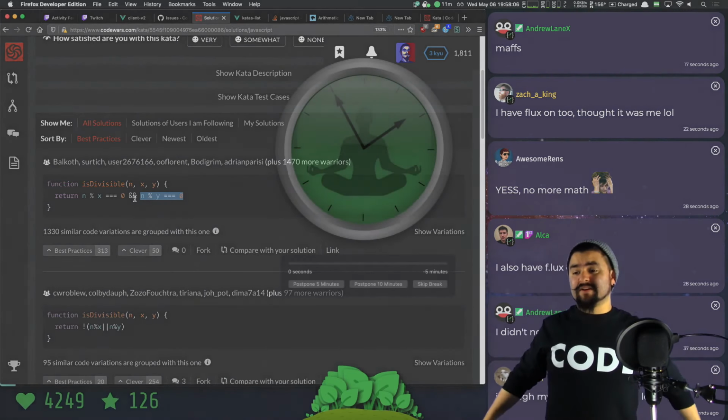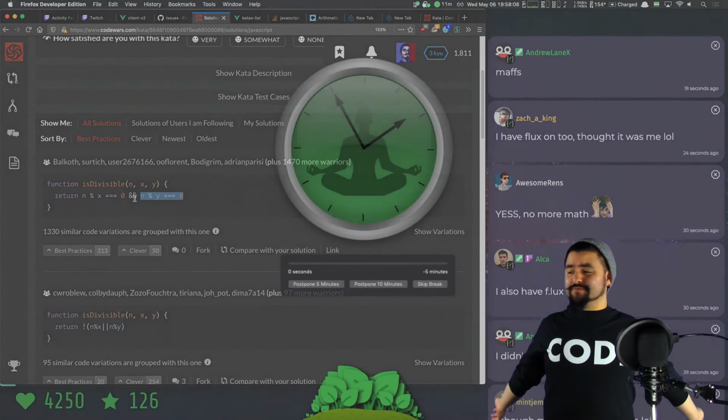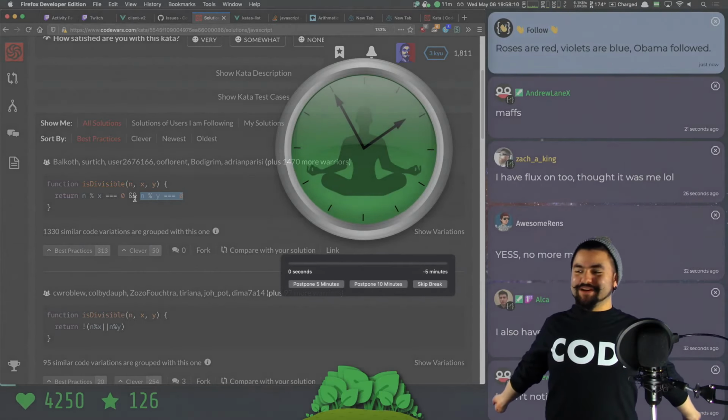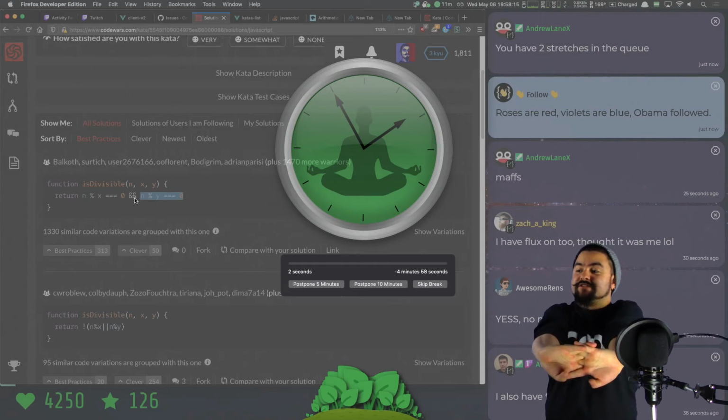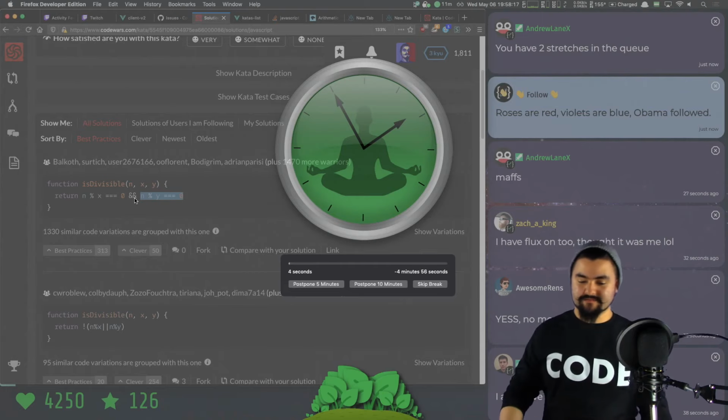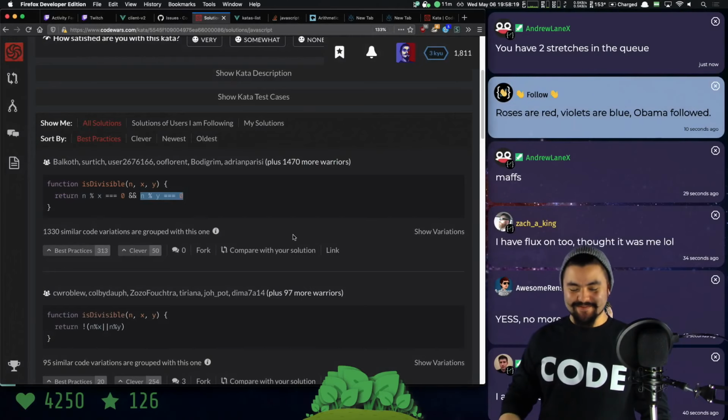This is my break timer. Let's take a quick stretch. If you've been sitting at home for a while, feel free to stand up. Stretch. Oh, I have 2 stretches in the queue? Okay, we'll stretch. We're going to stretch for 2 minutes, and then we're going to write some more code.